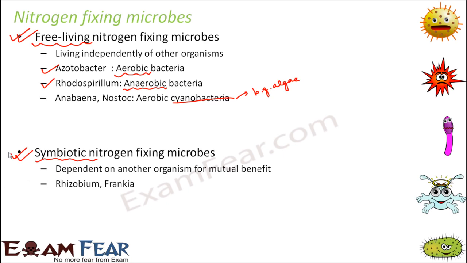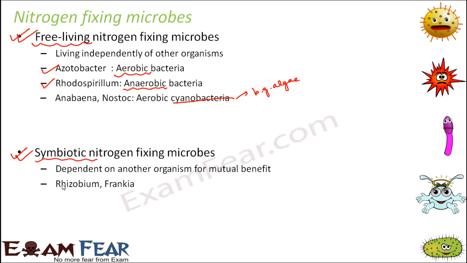Examples are Rhizobium and Frankia. Rhizobium is basically a rod-shaped bacteria. It is a free-living bacteria in soil. When this Rhizobium is present under the soil, it is free-living, so it is not dependent on anybody else. But this Rhizobium bacteria can enter into a symbiotic relationship with the roots of leguminous plants. Leguminous plants are plants like peas, beans, lentils. They are all legumes. So this Rhizobium bacteria and the roots of the leguminous plants share a symbiotic relationship.